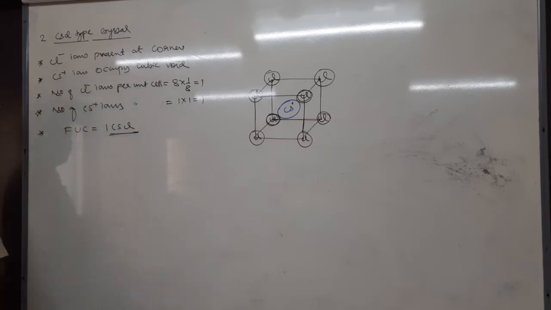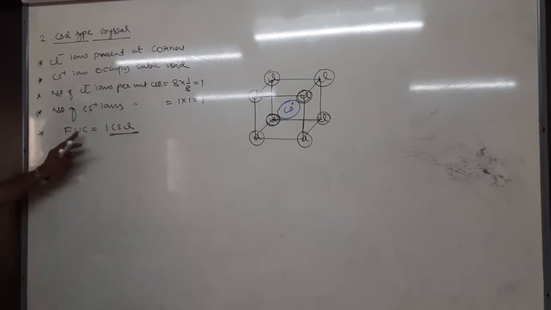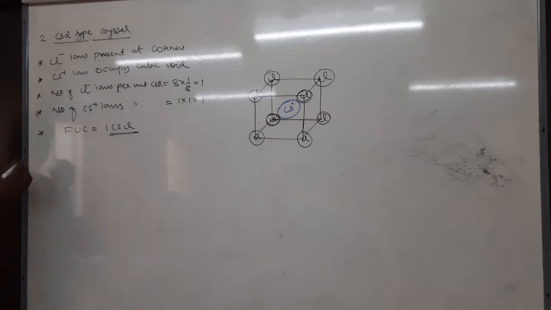Then what is the difference between the NaCl structure and the cesium chloride type structure? In NaCl, there are 4 NaCl present in one unit cell, but in cesium chloride, 1 cesium chloride is present in 1 unit cell. That means here the formula unit cell is 1, there the formula unit cell is 4. Okay, next.